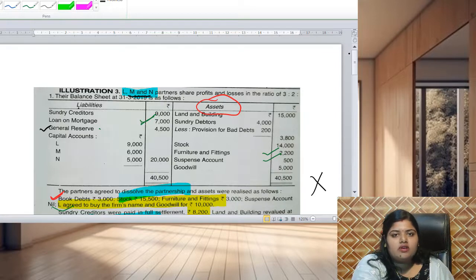So the balancing figure will be the cash or bank account, and at the end a bank account is prepared to know whether anything is left over to pay or to receive. In the bank account, first of all, we start with the to balance brought down. After that, wherever in the realization account there is a debit amount of bank, it will be credited. A credit amount of bank will be debited with the name realization. In the capital account, where there is the cash balance on the debit side or the credit side, it will be shown on the opposite side of the bank account in the name of the partners. And after that, the bank account tallies.